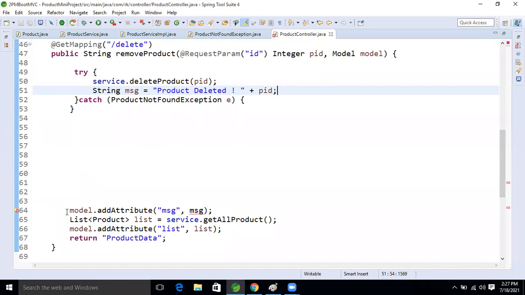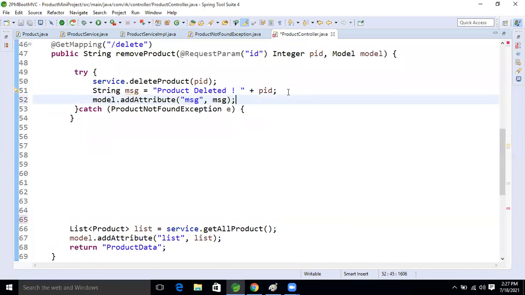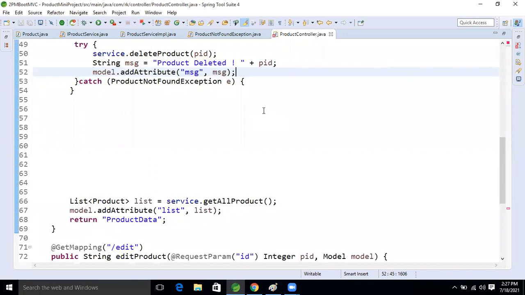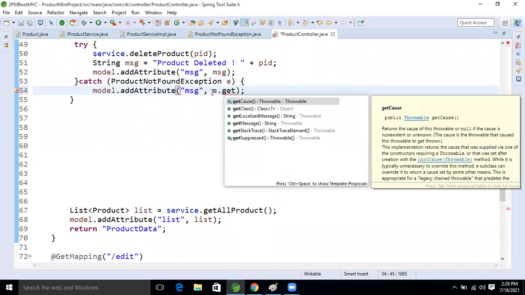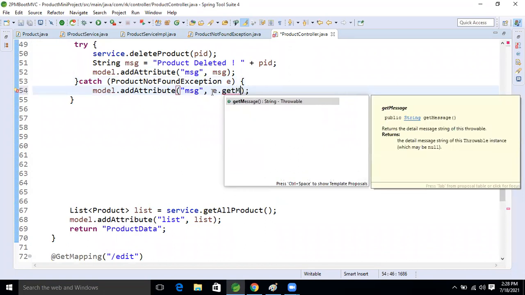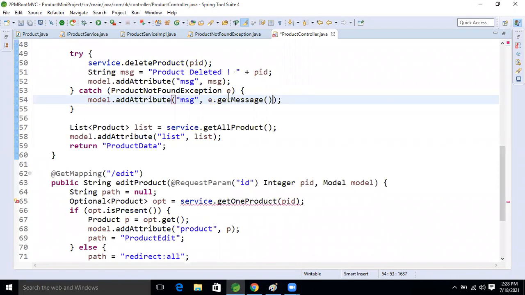After that, the model attribute. This model attribute takes that data and sends it to our UI. Good. After that, if any exception occurred, it means our product is not found in our database. We will take the same message with the product reference, e dot get message. I want to send this message to our end user.